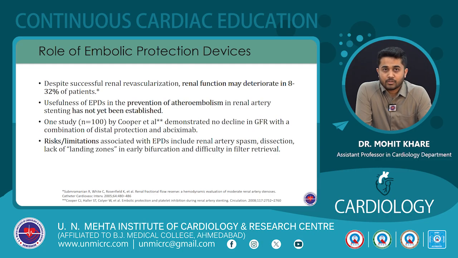So it has been found that despite successful renal artery revascularization, renal function continues to deteriorate in up to 32% of patients. However, the usefulness of embolic protection devices to prevent atheroembolism has not been established, because the argument is that it could simply be a progression of the patient's renal disease, because of underlying comorbidities like hypertension or diabetes. In one study by Cooper et al., it was found that there was no decline in GFR when a combination of embolic protection device and a platelet inhibitor was used.